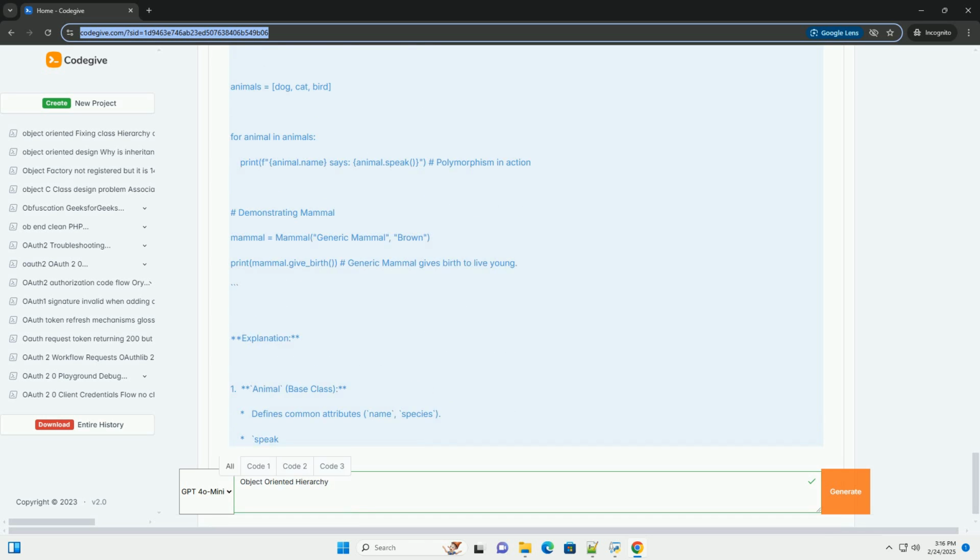8. Conclusion. Object-oriented hierarchies are a fundamental tool for building robust, maintainable, and extensible software. By understanding the principles of inheritance, polymorphism, and abstraction, and by following good design practices, you can create well-structured hierarchies that promote code reuse, reduce complexity, and improve the overall quality of your software. Always consider the design principles, the is-a relationship, and alternatives like composition to create the most effective and maintainable solution.